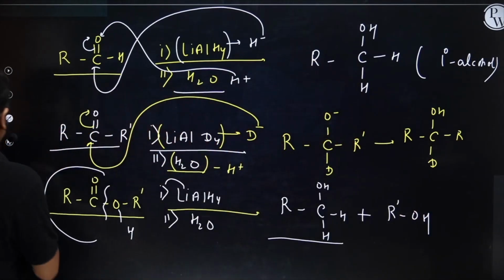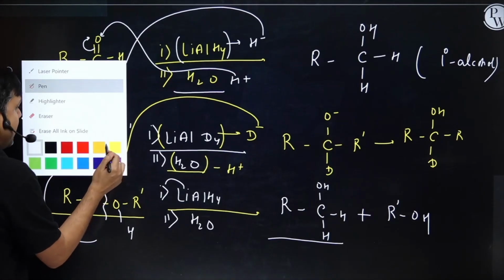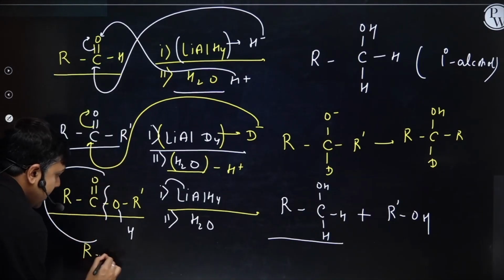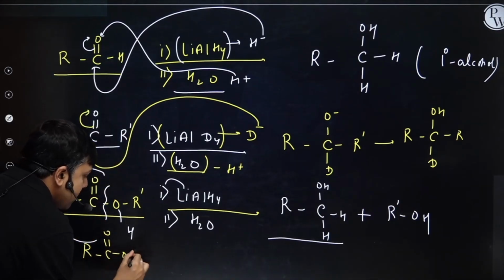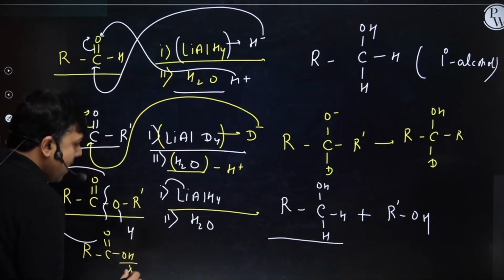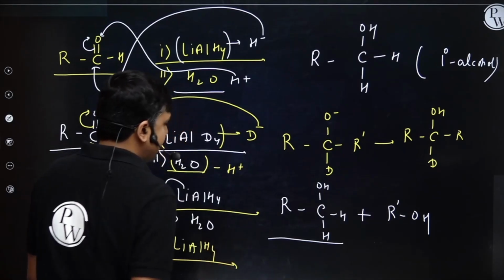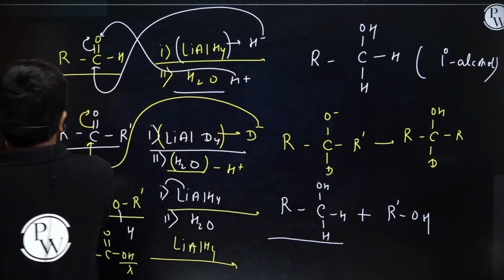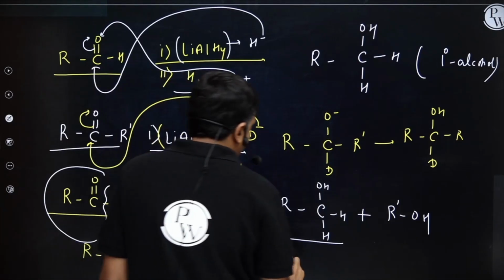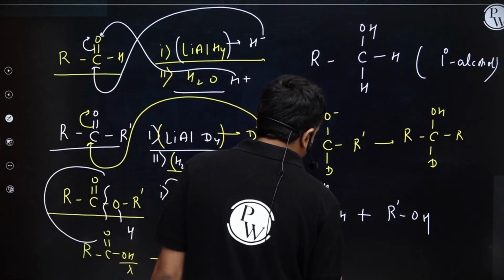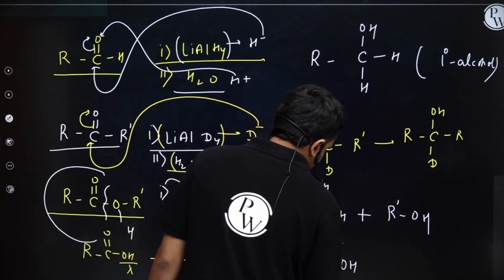Student, if I am having acids and acyl halides like this, R-C double bond O-OH or even X, and now if it's treated with LiAlH4, in that case I will have simply the formation of RCH2OH, right?